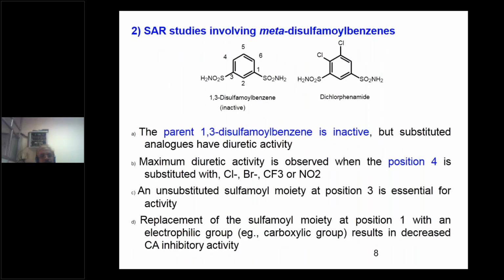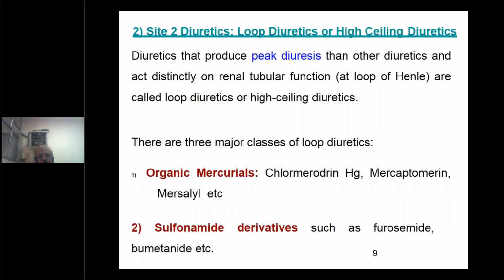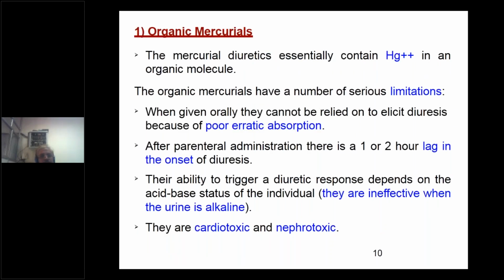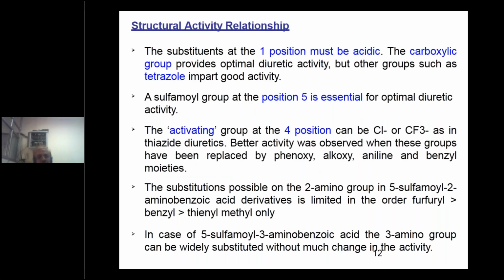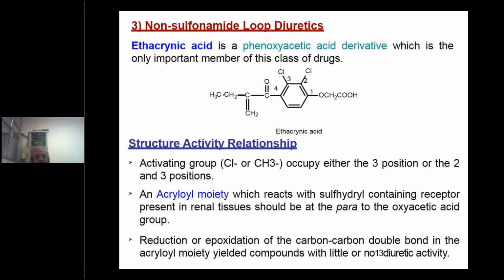And this is the presence of meta disulfamyl benzenes, and the site 2 diuretics, which are also called by another name, loop diuretics or high ceiling diuretics, as we also discussed in the earlier class. And also the third one, that is non-sulfonamide loop diuretics. There is only one example, ethacrynic acid, and what you can make of this acid was just discussed in the earlier class.